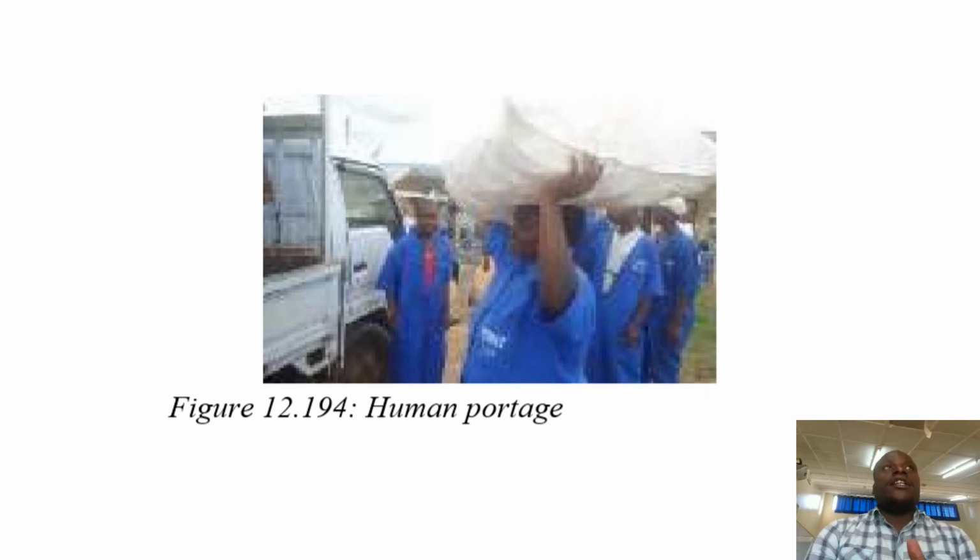The photograph here illustrates human portage transport. These are people carrying goods on their heads, moving or walking, and here is a vehicle. Maybe they want to load these goods on a vehicle, but they are carrying them on their heads.